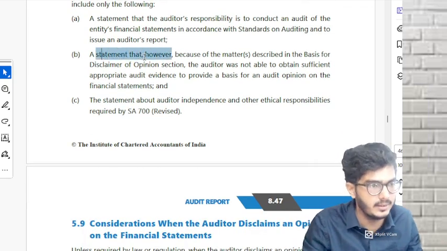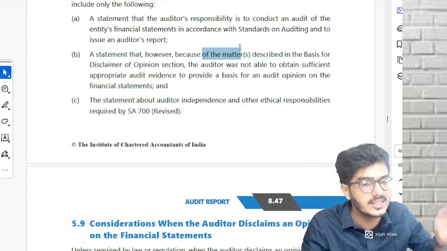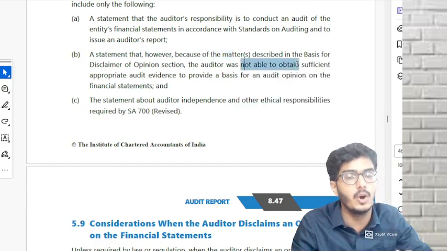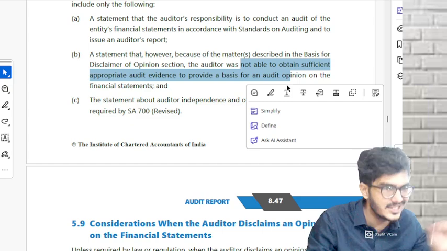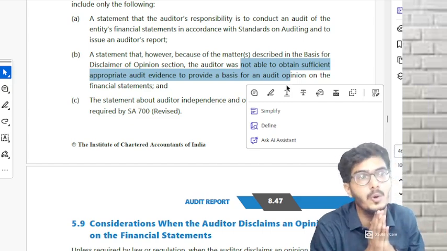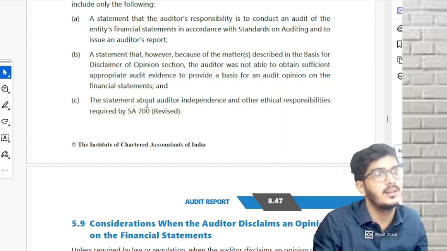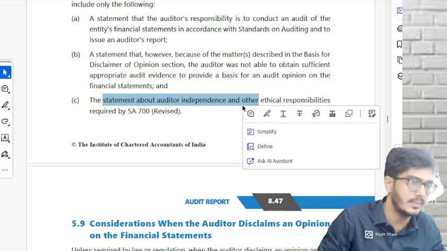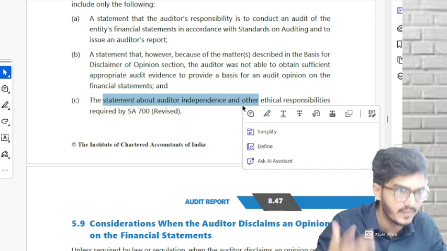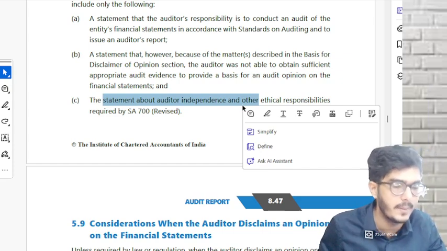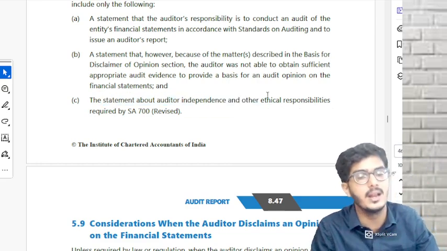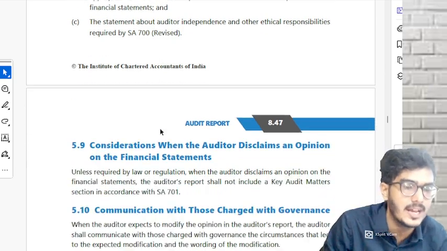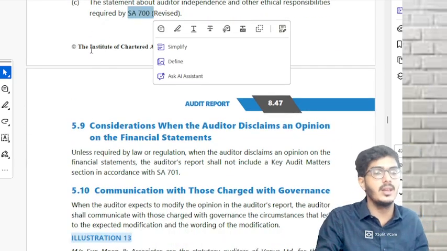A statement, however, that because of the matters described in the basis for opinion, the auditor was not able to obtain PSI. Just write the statement, we were not able to obtain PSI. And third one, write the statement about the auditor's independence. Ultimately, we have to be independent. If you are giving a report, you have to be an independent person. So state that we were independent and other ethical requirements were followed as per SA 700 only.